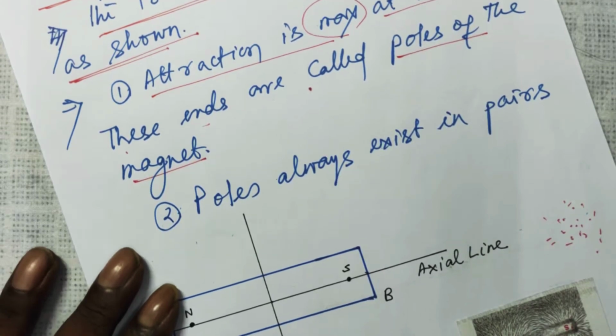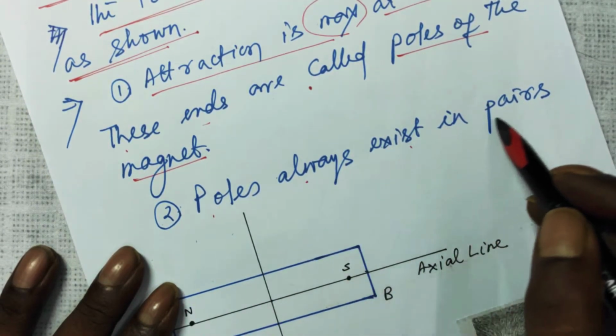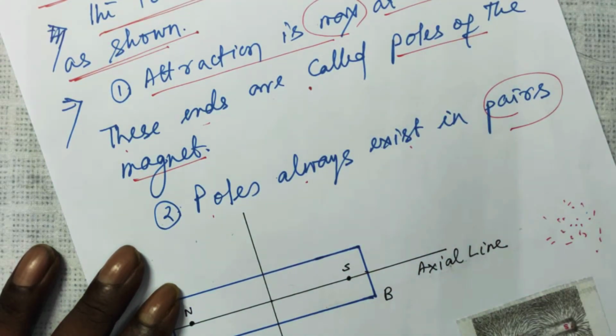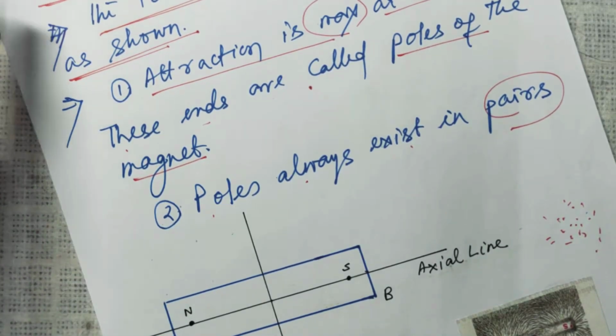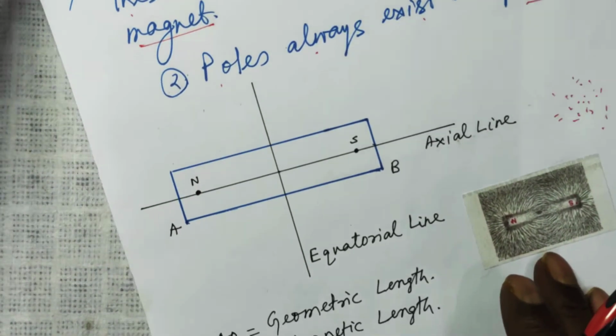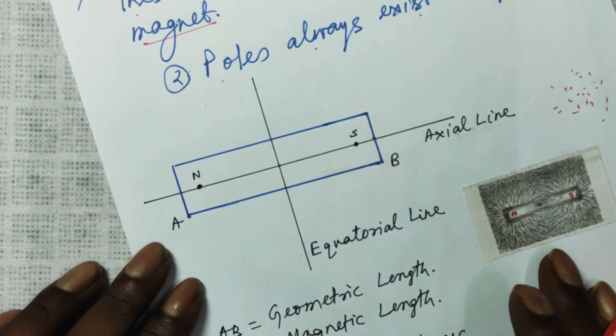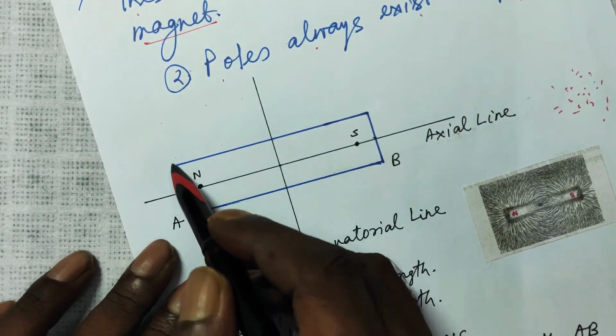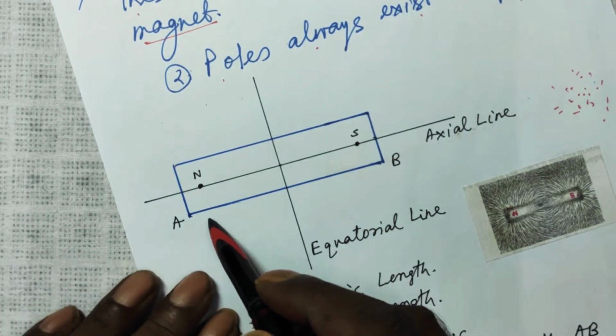And what is the other conclusion? The poles always exist in pairs. Means whenever there is a magnet, there will be two poles. One is called a north pole, the other is called a south pole. Now I have taken a bar magnet here. The picture of a bar magnet. This is your bar magnet.